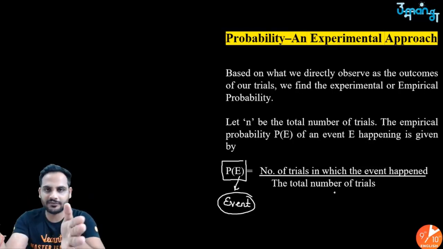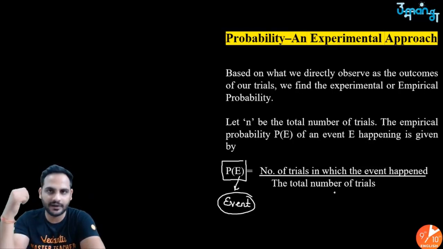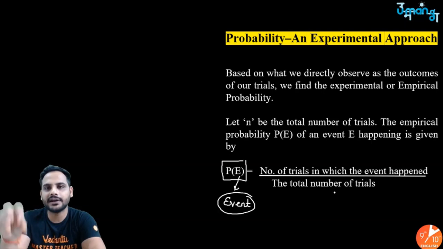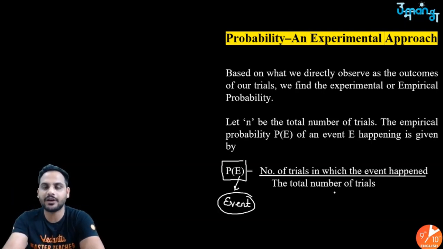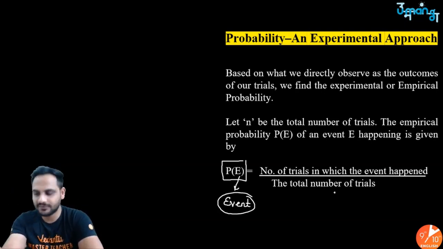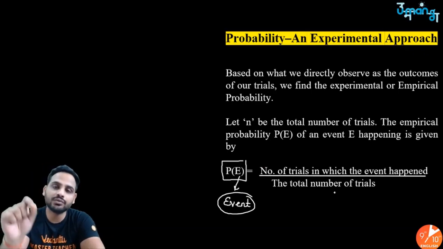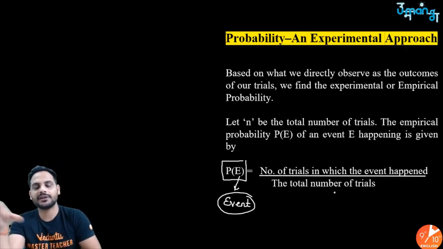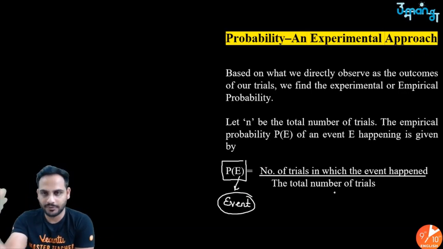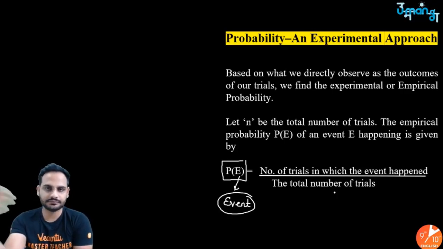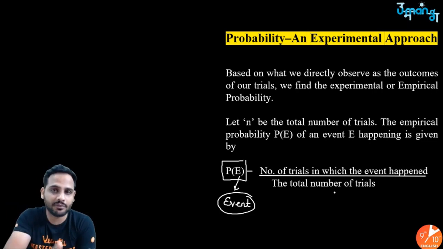They will do an experiment. Suppose I have tossed the coin 100 times, and I will give you the data: how many times I have got head, how many times I have got tail. According to that, you need to tell me what will be the probability for the next trial. In the next trial, what will be the probability of getting head? In the next trial, what will be the probability of getting tail?